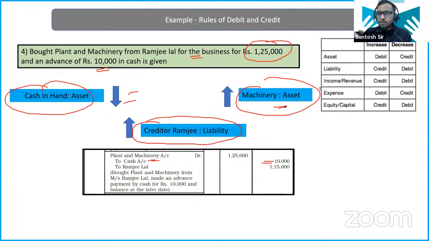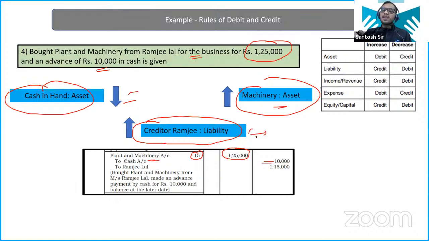Okay. Now let's come to the machinery account. Machinery is the asset account. Machinery is increasing because you are having machinery of 1,25,000. So your assets are increasing, or I can say machinery is increasing by 1,25,000, right? So it will be debited. Whenever assets increase, you debit it. So plant and machinery is debited by 1,25,000.